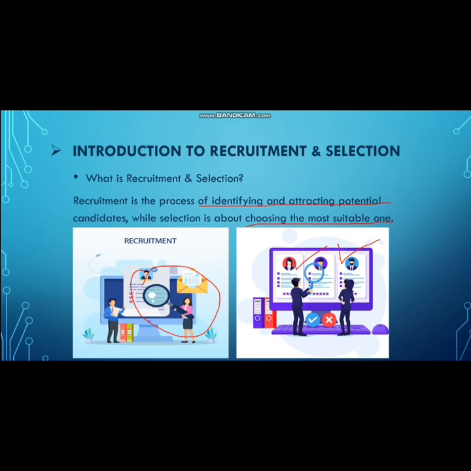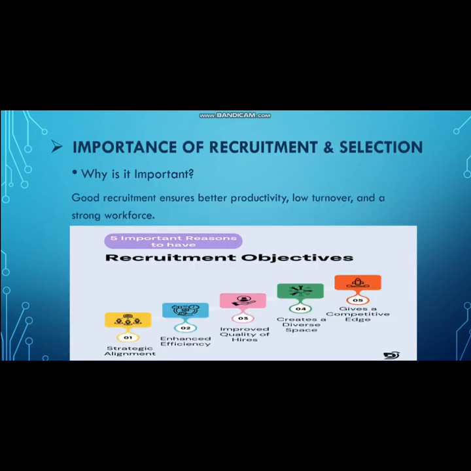Now, why is it important? The importance of recruitment and selection: an efficient recruitment and selection process leads to many benefits. Firstly, it helps in hiring the right talent who fits both the job and the company culture. Secondly, it reduces employee turnover by ensuring the right fit. It also enhances productivity and job satisfaction, ultimately leading to improved organizational performance.